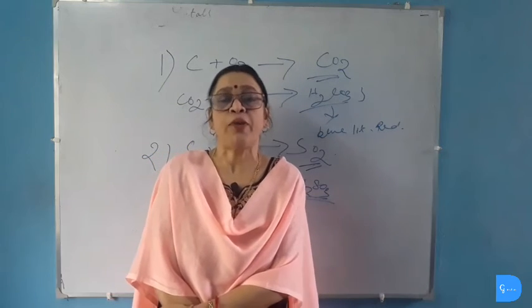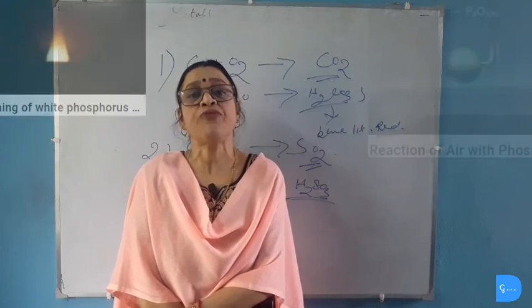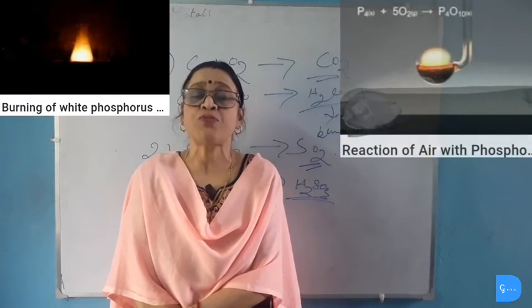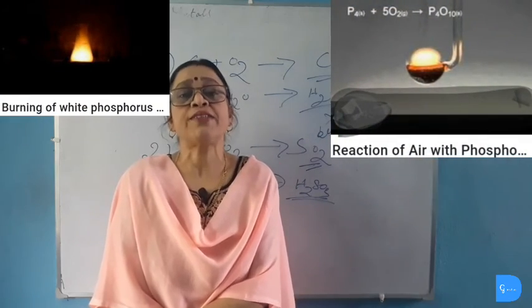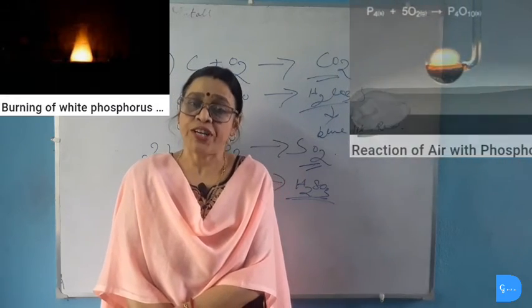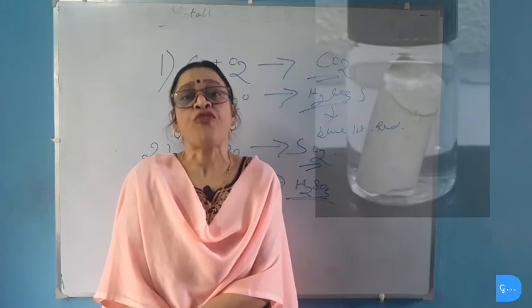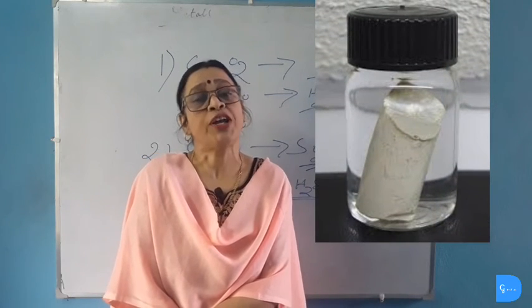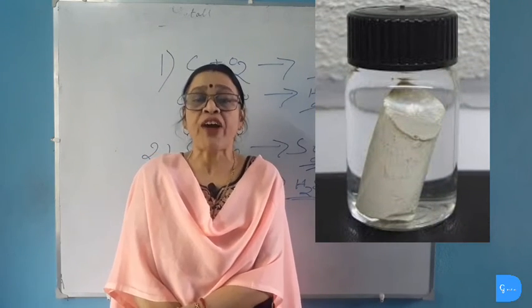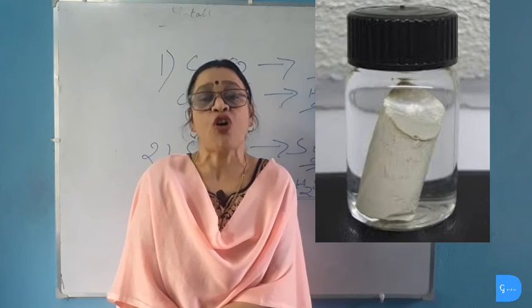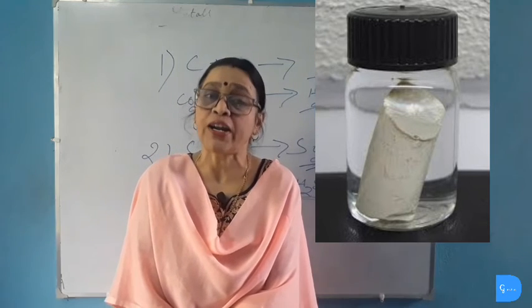Phosphorus is another non-metal which reacts spontaneously with air and produces phosphorus pentoxide. To protect white phosphorus from oxidation, we keep it under water. Because phosphorus is a non-metal, it does not react with water, but to prevent the reaction of white phosphorus with oxygen, it is kept under water.